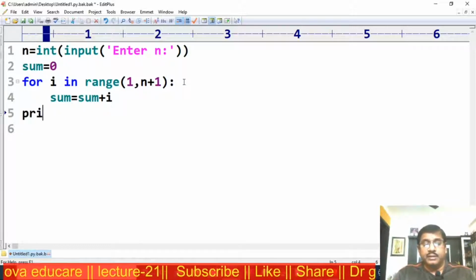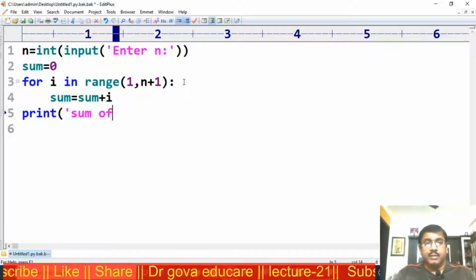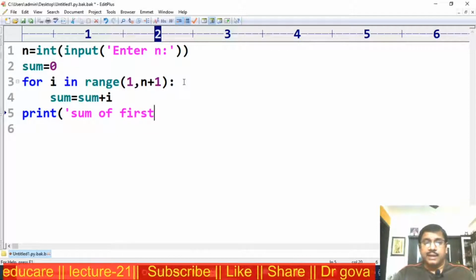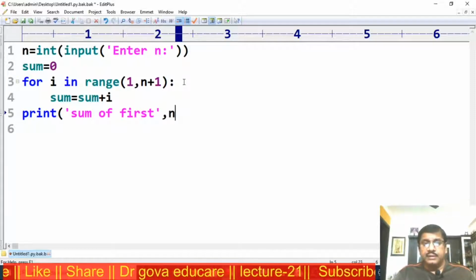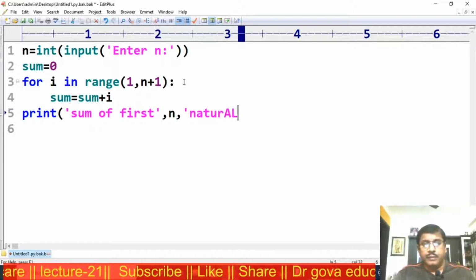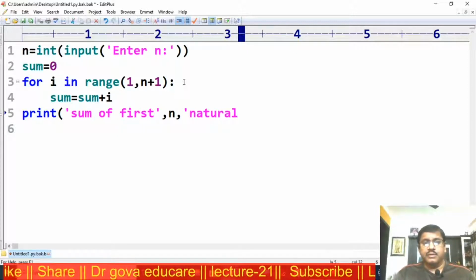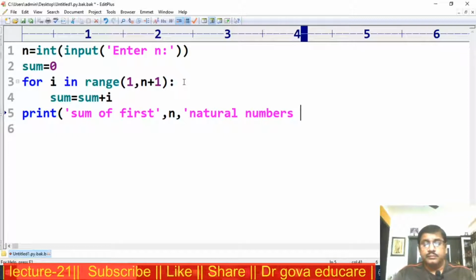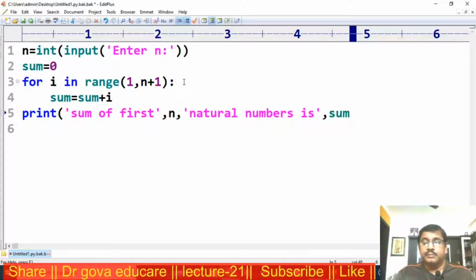Next I want to print: sum of the first n natural numbers is, comma, sum.